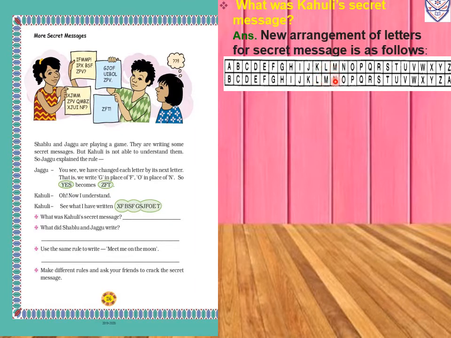For M we will write N. For N we will write O. For O we will write P. For P we will write Q. For Q we will write R. For R we will write S. For S we will write T. For T we will write U. For U we will write V. For V we will write W. For W we will write X. For X we will write Y. For Y we will write Z. Now for Z we will write A. Okay.